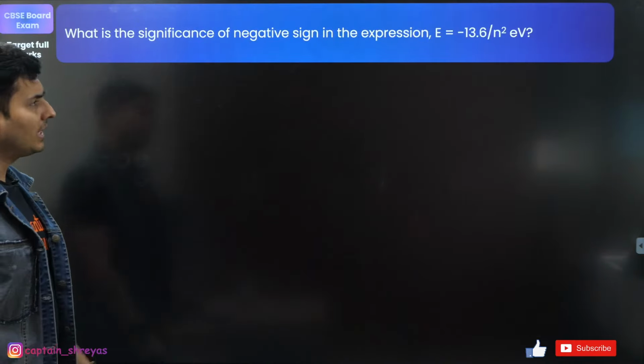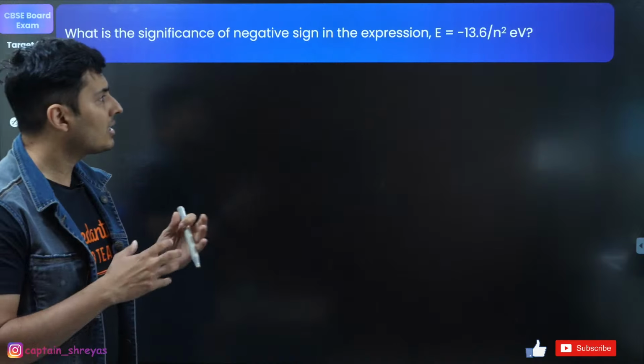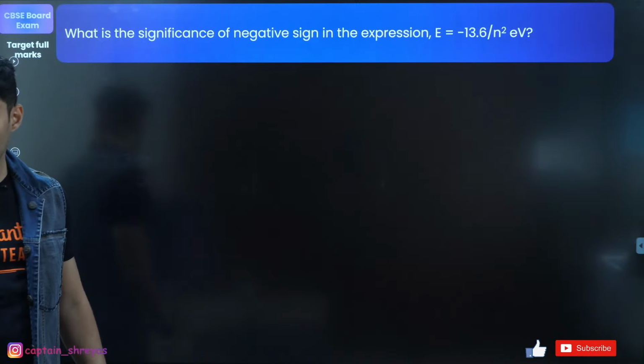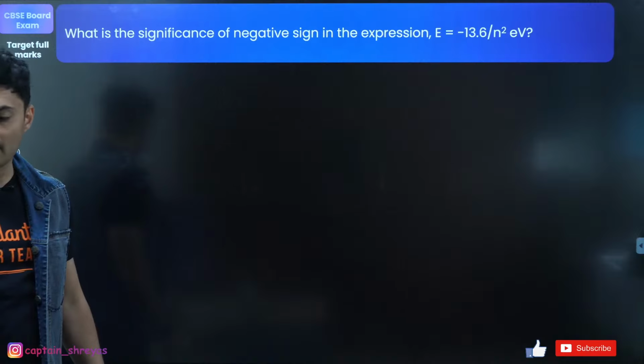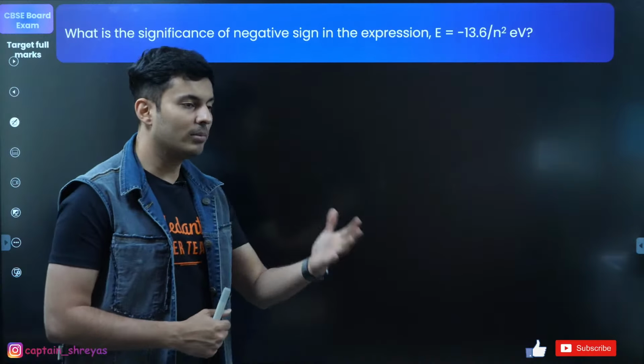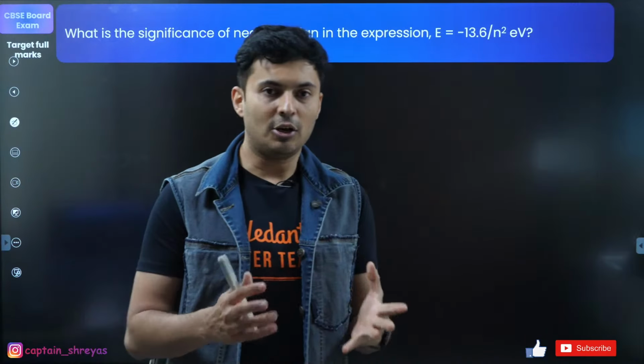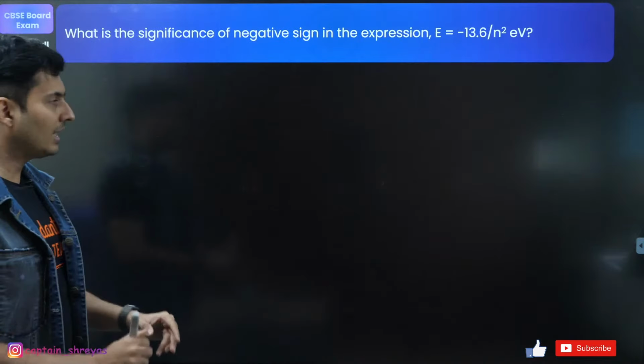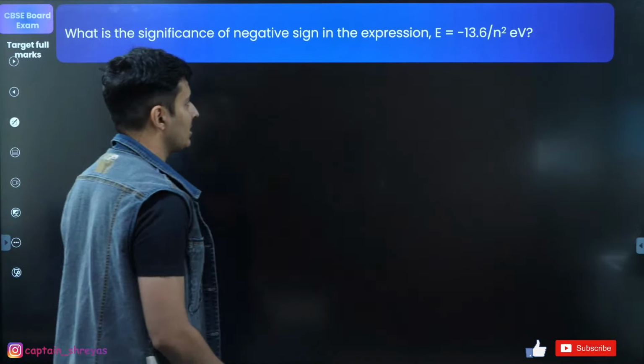Okay. Moving on to the next one, coming up on your screen. What is the significance of the negative sign in the expression energy is minus 13.6 by n square electron volt? Come on, everybody should write this answer, guys. I want everybody to recollect from the chapter of atoms and atomic structure. What was the reason of putting that negative sign in the energy expression?